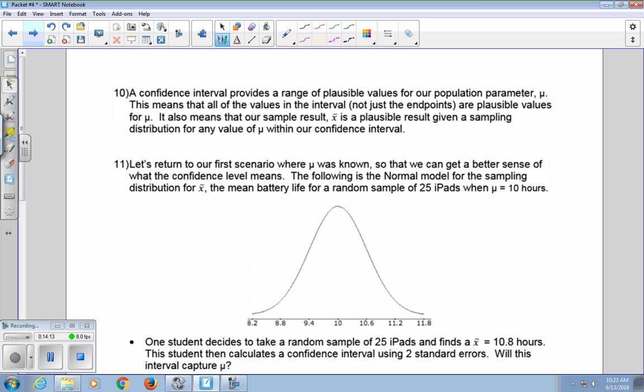A confidence interval provides us a range of plausible values for our population parameter mu. This means that all the values in the interval, not just the endpoints, are plausible values for mu. It also means that our sample result, X bar, is a plausible result given a sampling distribution for any value of mu within our confidence interval.